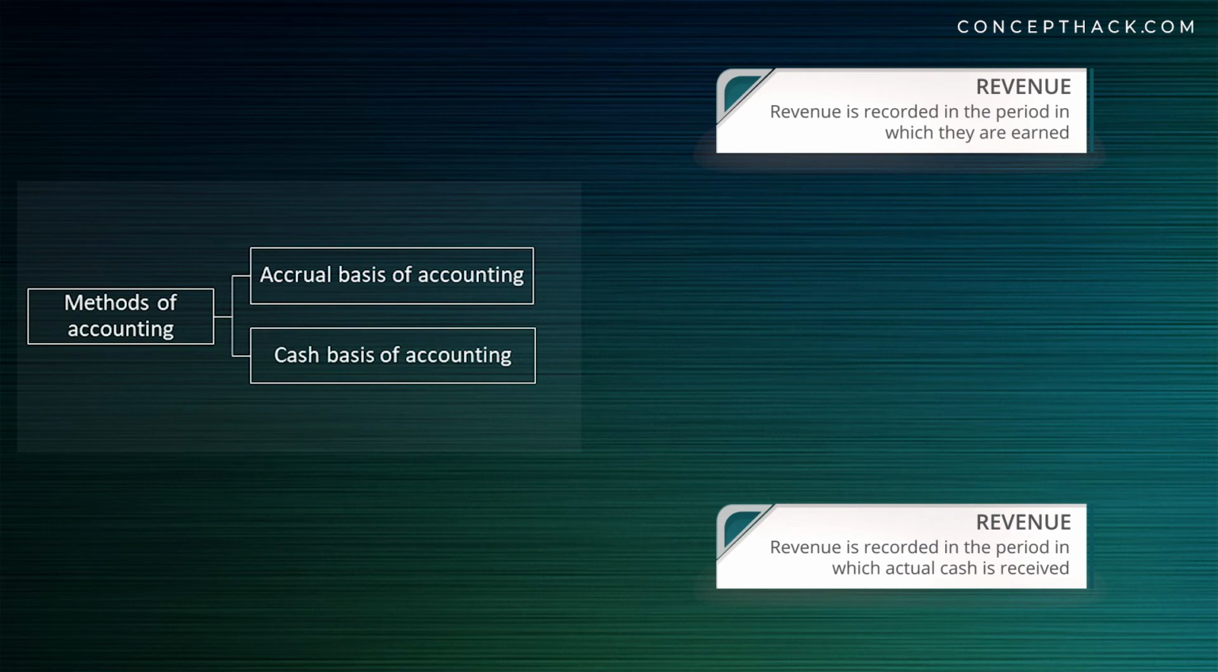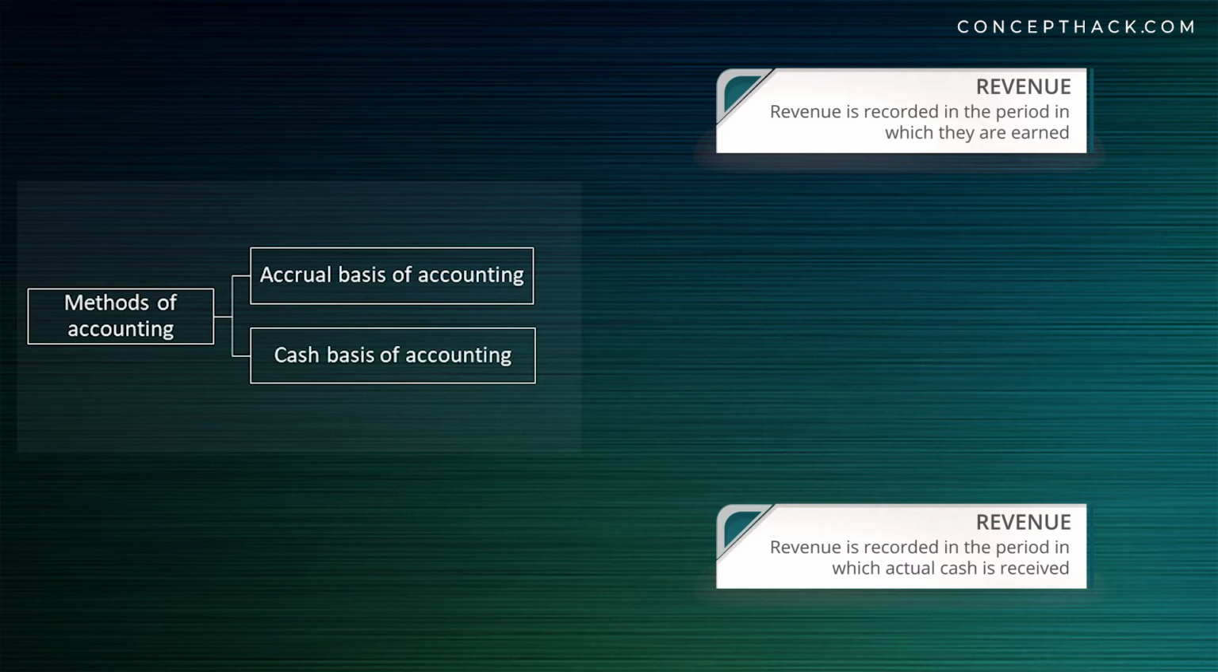received. For example, company has sold a product in the month of April, but customer has paid for that product in the month of May. Under accrual basis of accounting, sales will be recorded in the month of April when it was earned. Whereas under cash basis of accounting, sales will be recorded in the month of May when actual cash was received.